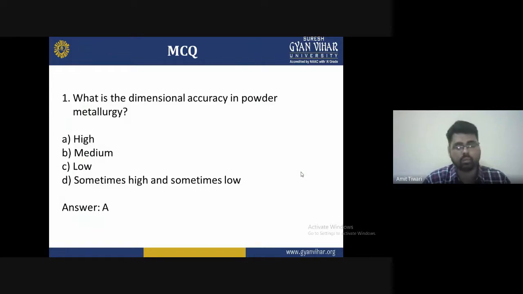Every powder metallurgy technique is adopted for very high accuracy, but sometimes it will be checked: if the grain size of the powder is very large, it will not be used. So we are required to maintain the quality of the powder for the particular material used for making the product. High accuracy is required, and that's why we say powder metallurgy has very high dimensional accuracy.